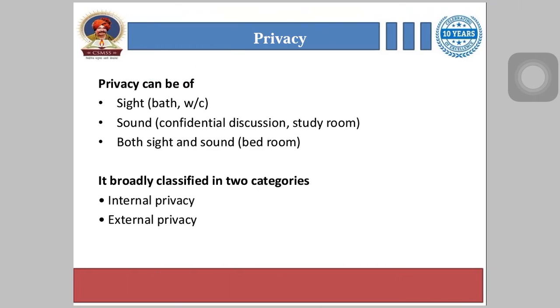So privacy can be classified into two, that is internal privacy and external privacy. And privacy can be of sight, sound, and both sight and sound. So internal privacy means prevention of direct view inside any room from any other room or from a passage. So proper placement of doors ensures the internal privacy.